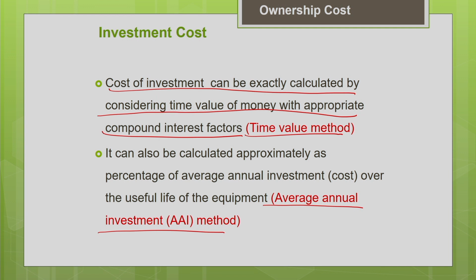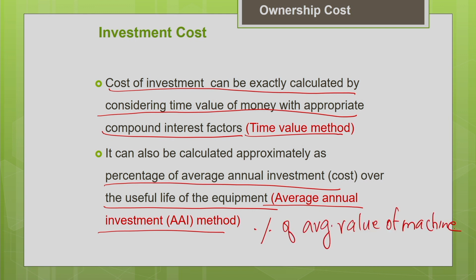In this method you are going to calculate the cost approximately as a percentage of average annual investment over the useful life of the machine. That means your cost of investment will be expressed as a percentage of the average value of the machine. So you know that your machine is going to depreciate gradually over a period of time, over its useful life.